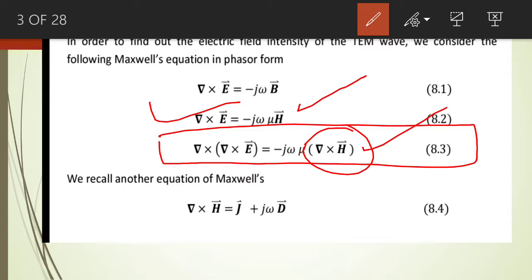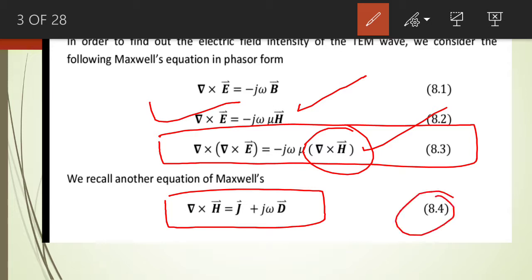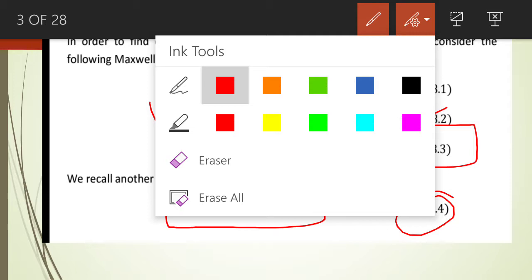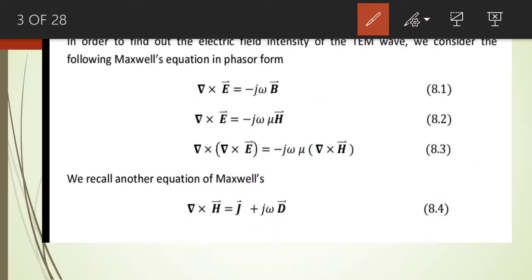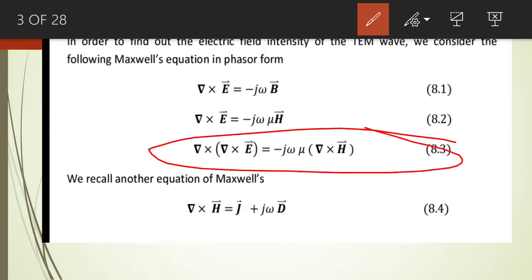And we recall another equation of Maxwell. This is another equation of Maxwell which is in phasor form. So this equation says that the curl of the magnetic field intensity is equal to J plus j omega D, where J is the conduction current density, and D is the electric flux density. So we put the value of this curl of the magnetic field intensity in equation number 8.3. So let us put the value of del cross H, the curl of the magnetic field intensity, in this particular equation, right?